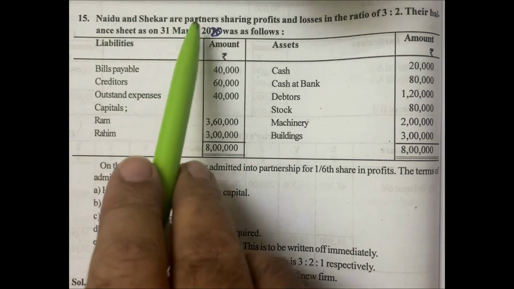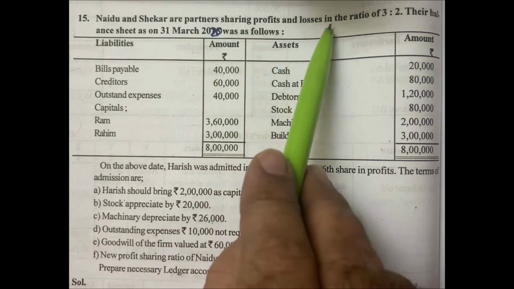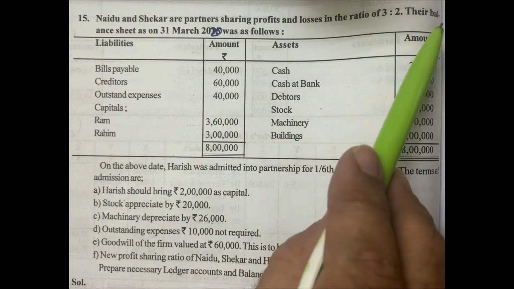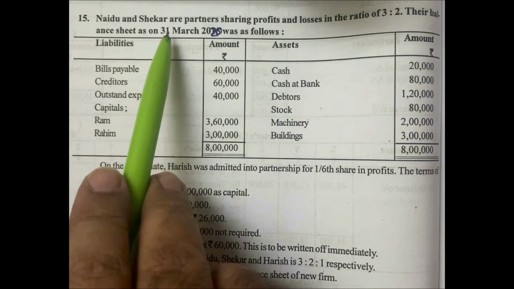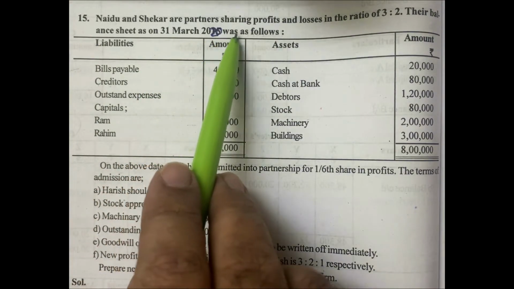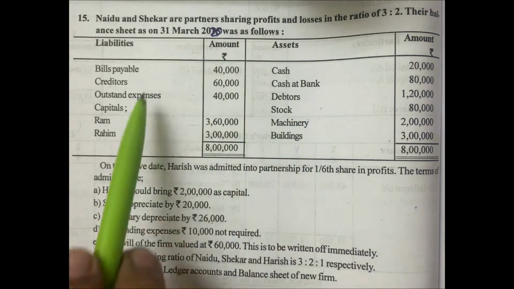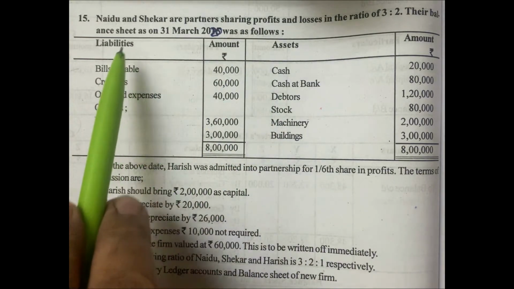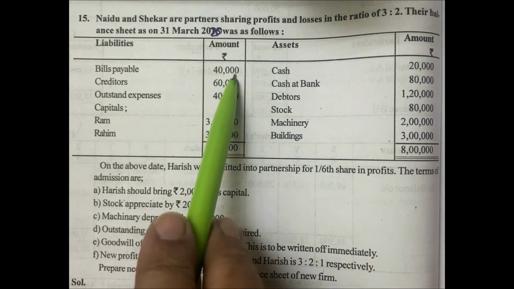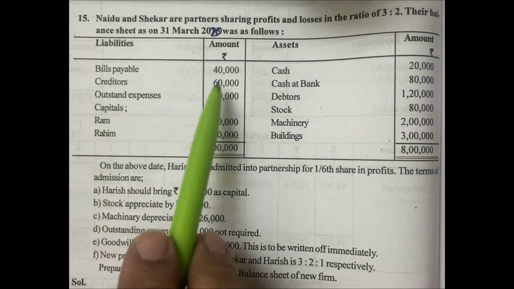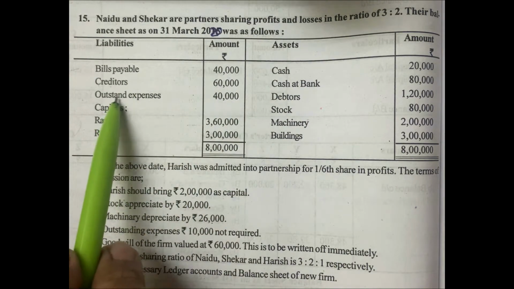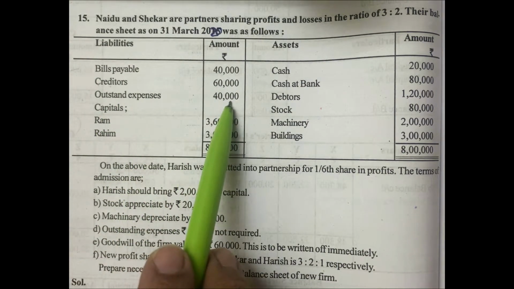Naidu and Shekar are partners sharing profits and losses in the ratio of 3:2. Their balance sheet as on 31st March 2020 was as follows. This is the old balance sheet. Liability side: bills payable 40,000 rupees, creditors 60,000 rupees, outstanding expenses 40,000 rupees.